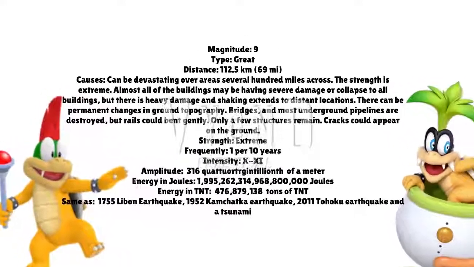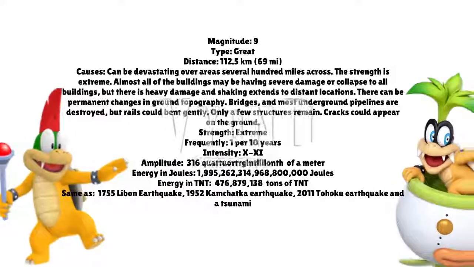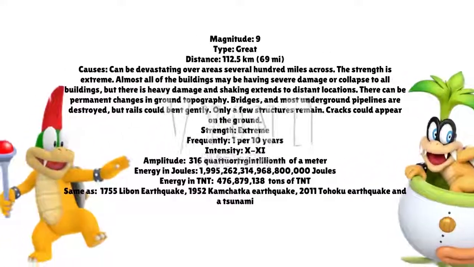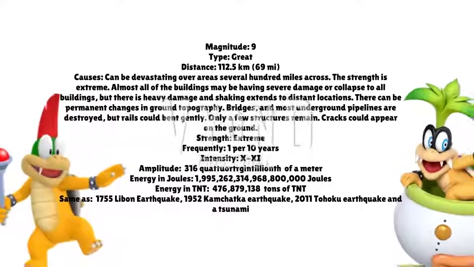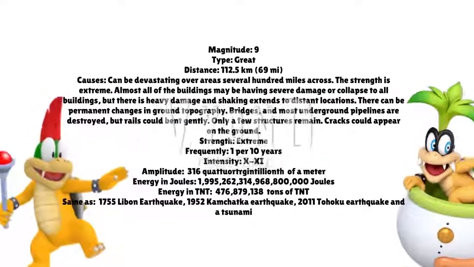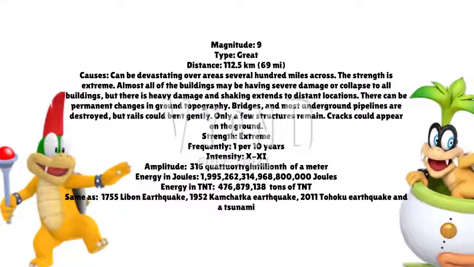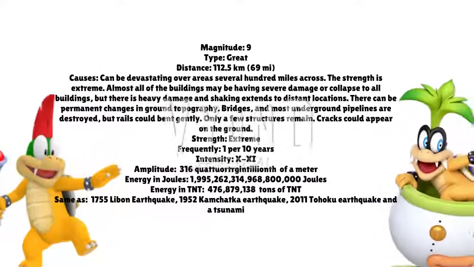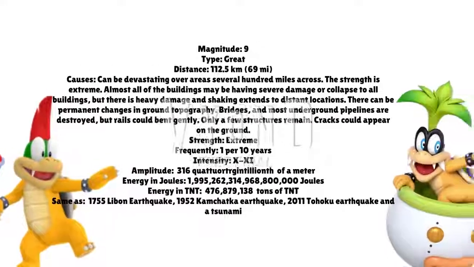The strength is extreme. Almost all of the buildings may have severe damage or collapse, and there is heavy damage and shaking extends to distant locations. There can be permanent changes in ground topography. Bridges and most underground pipelines are destroyed, but rails could bend gently. Only a few structures remain. Cracks could appear on the ground.